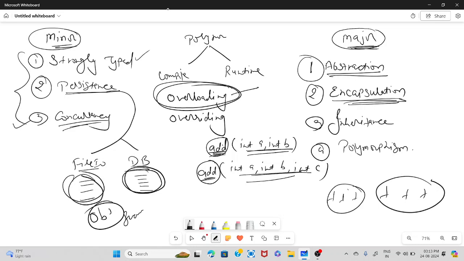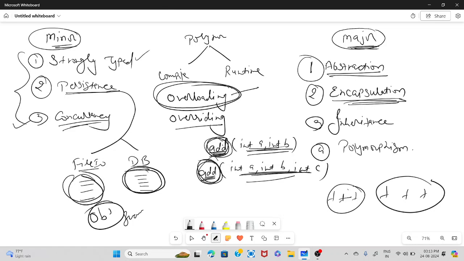So if I'm doing the same task, then as per the polymorphism rule, the name must be the same, so that whoever is using your functionality doesn't have to remember different names. They can only use this name, add. If they pass two parameters, this gets called. If they pass three parameters, this gets called. Since the working is kind of the same thing, we keep the name the same.